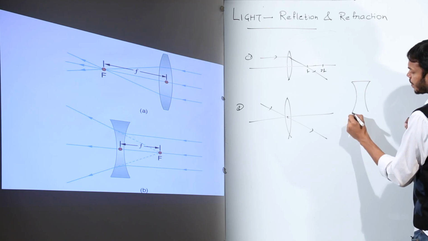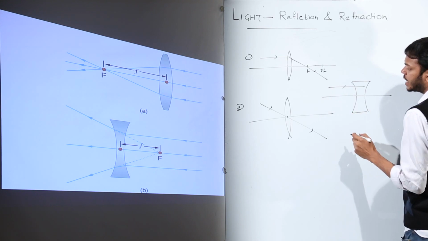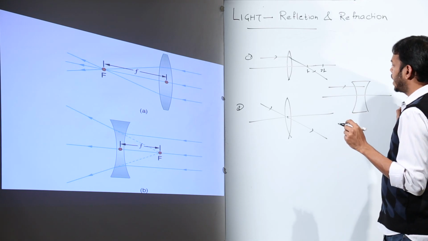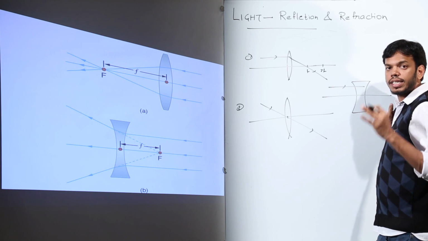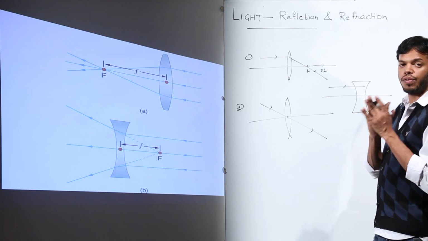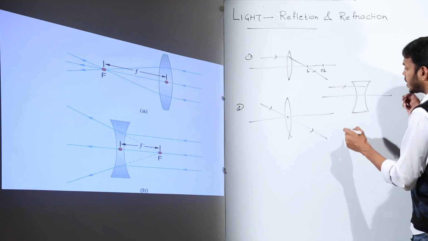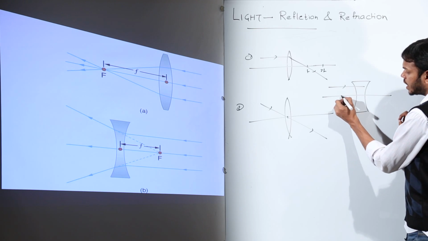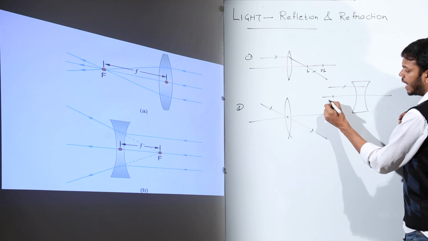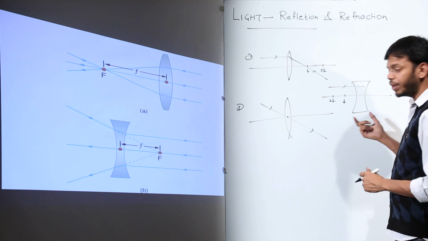First one, the ray which is parallel to the principal axis will pass through the focus. Now I have just told you that the distances to be measured and all the ray diagrams to be drawn are taken from the focus and 2f of the first surface only. So for this first surface, C or 2f would be here, and half of that, the focal length, would be this side.